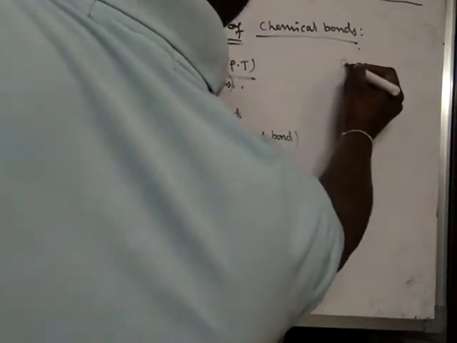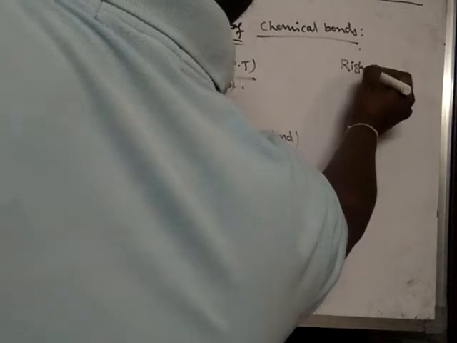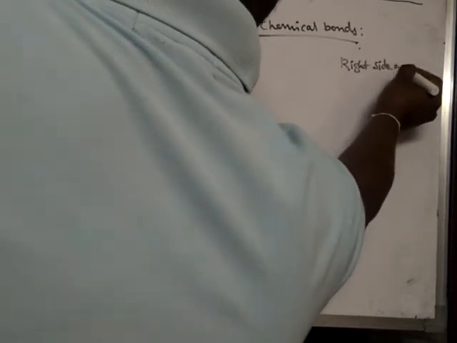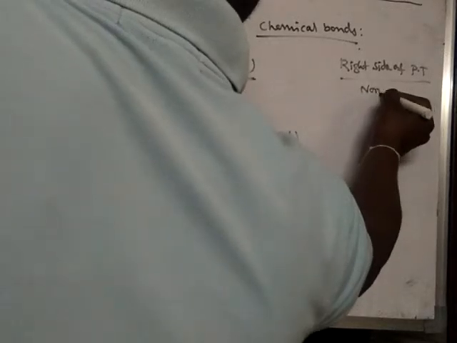Towards the right side of the periodic table there are non-metals.